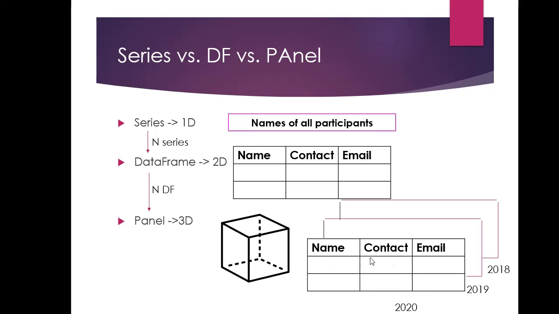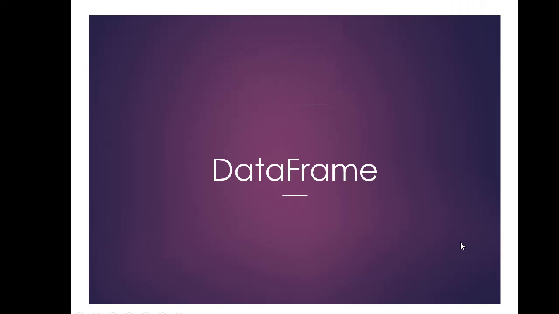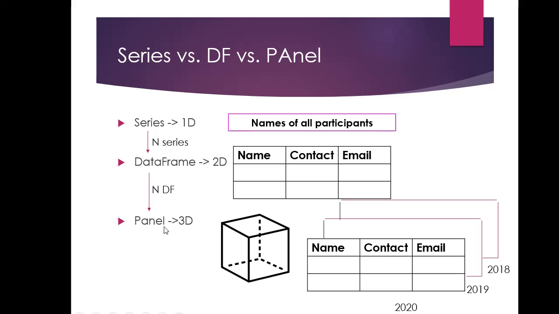So this information is for the year 2020, then this information is for year 2019, this information is for year 2018. Now how do we construct a data frame? N series becomes one data frame. N data frames equal one panel. So we can create a panel from data frames and a data frame from series.